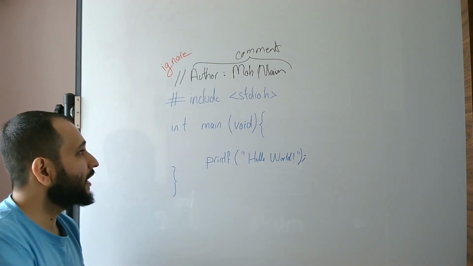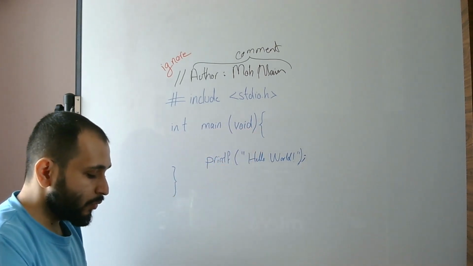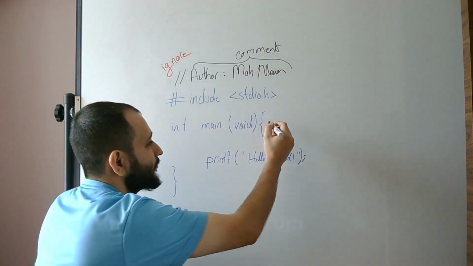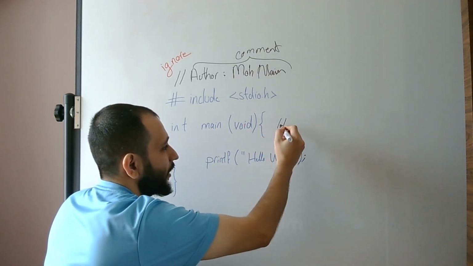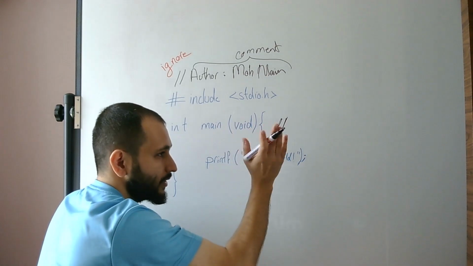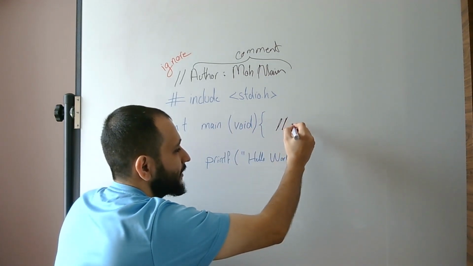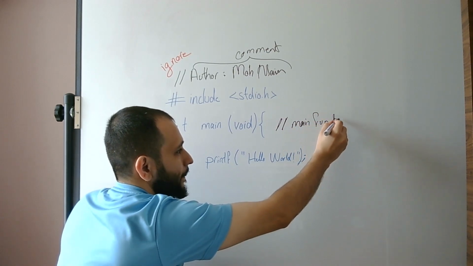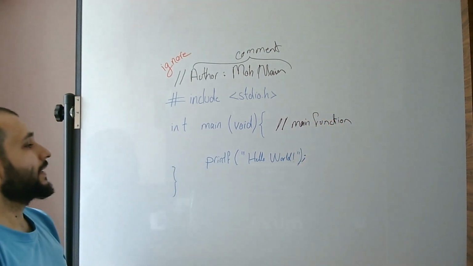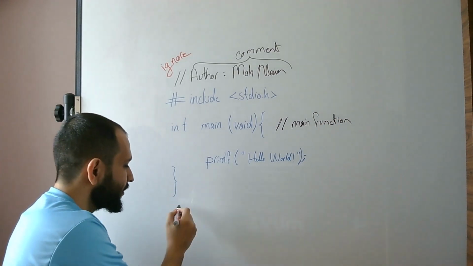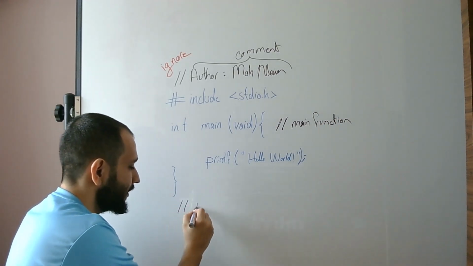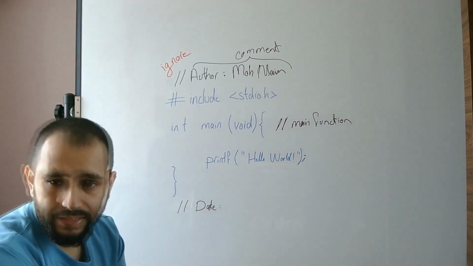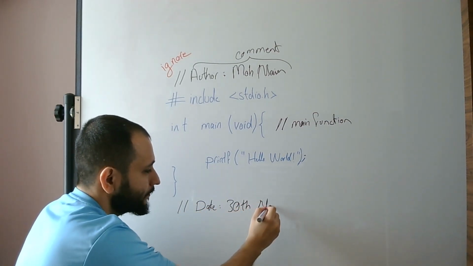So for example, here I can have a comment. Even within the lines, I can have comments. For example, here in front of the main function, I can add another comment with two forward slashes, and I can say this is the main function. Or I can add more comments at the end of this program, and I can write the date that this program was written. Let me see the date. This is 30th November 2023.